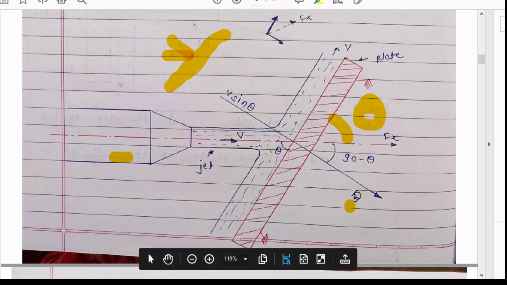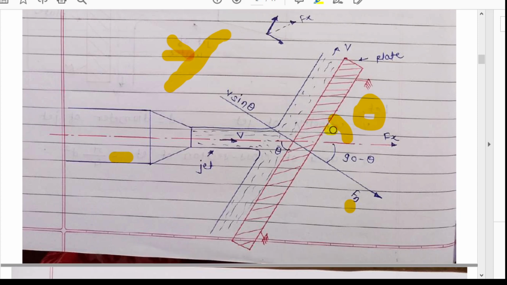Because the force Fn is normal to the plate, that is perpendicular to the plate. So when we draw a perpendicular, this angle will be exactly 90 degrees. So the remaining angle will be 90 minus theta only. Understood? This is very simple geometrical calculation.